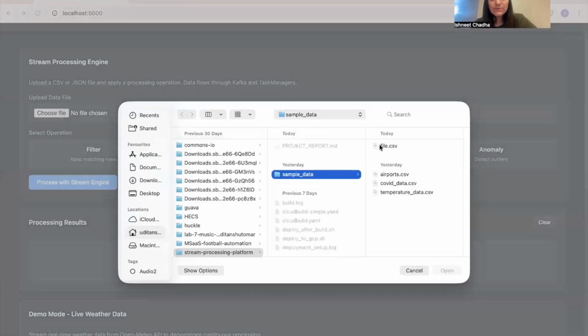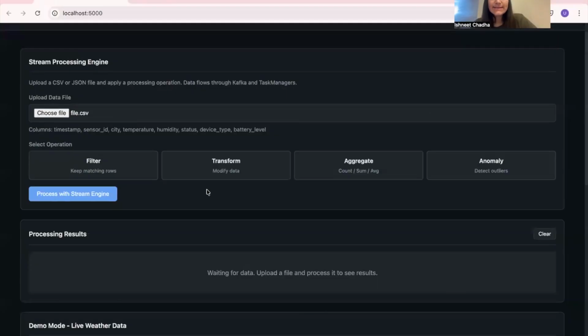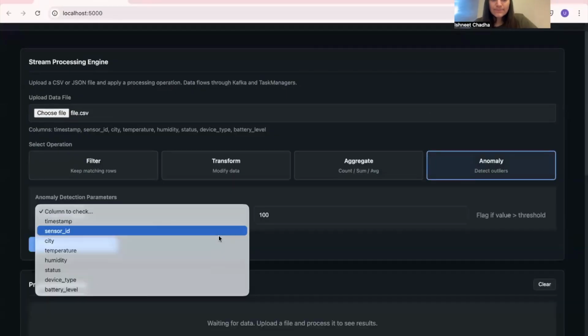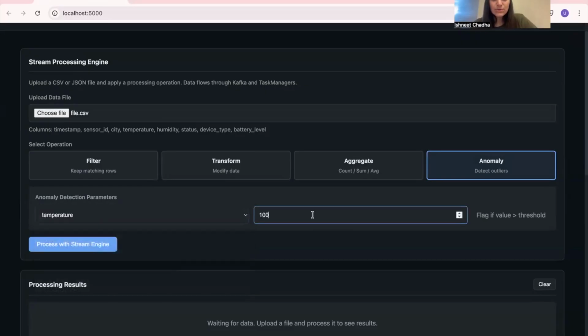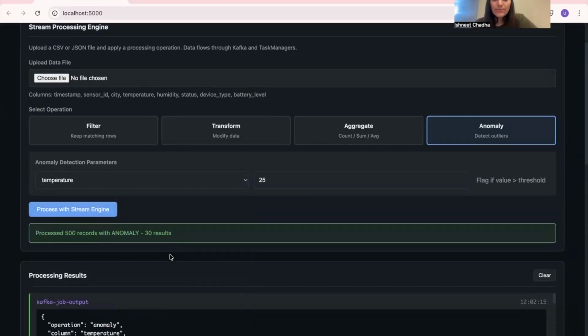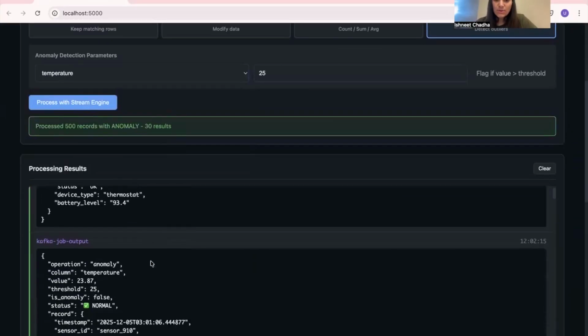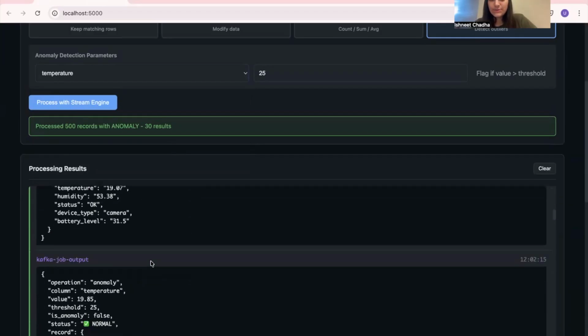Here, I'll select our demo CSV file that contains readings like city and temperature. First, I'll run an anomaly detection operation. I choose the anomaly operation, use temperature as input column, and set a threshold of 25. As the job executes, you can see in the output panel that each record is labeled as either normal or anomaly based on that threshold.